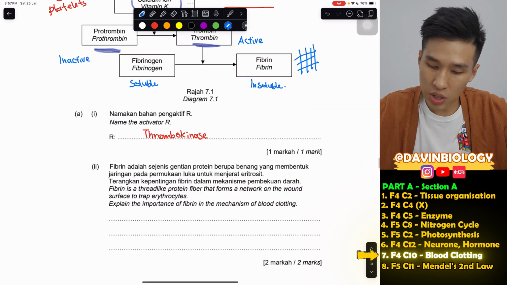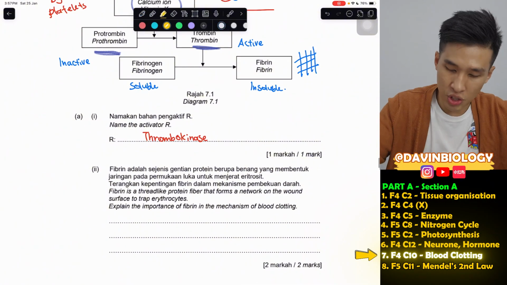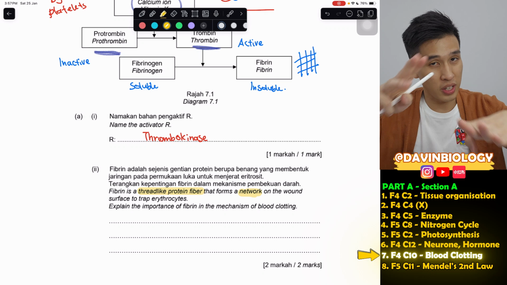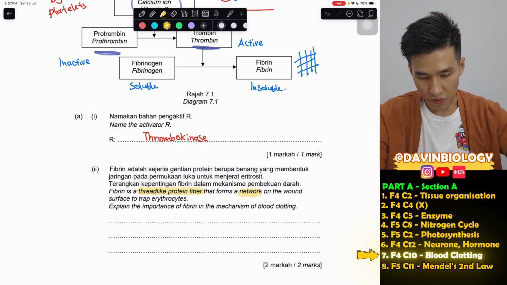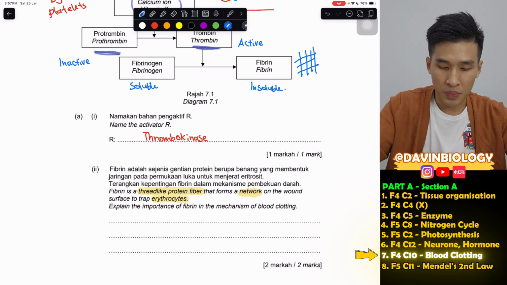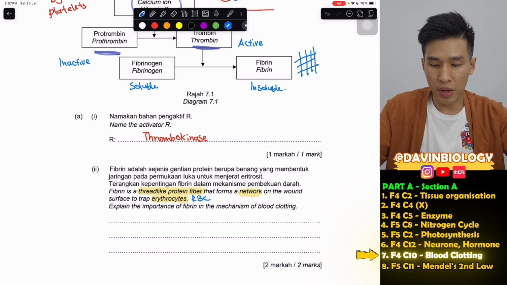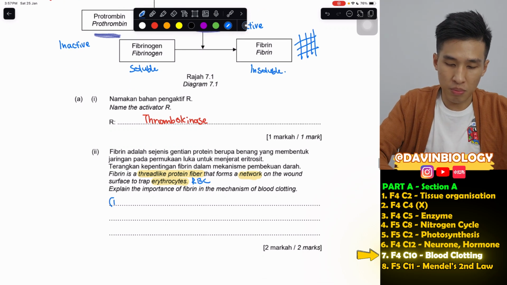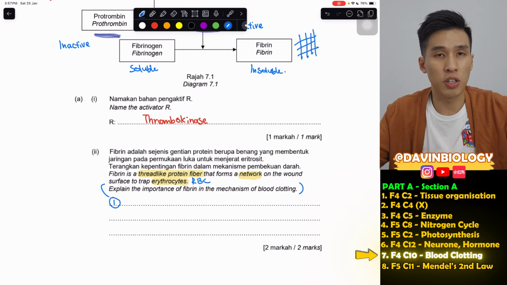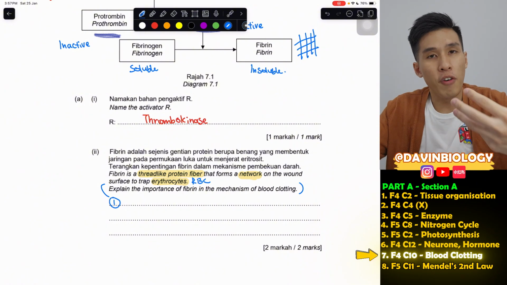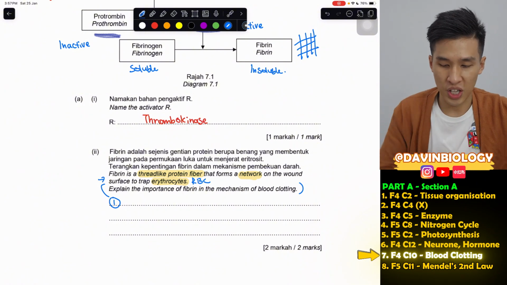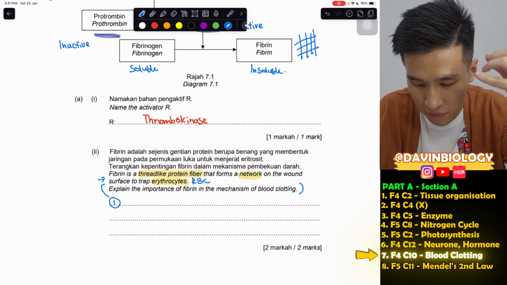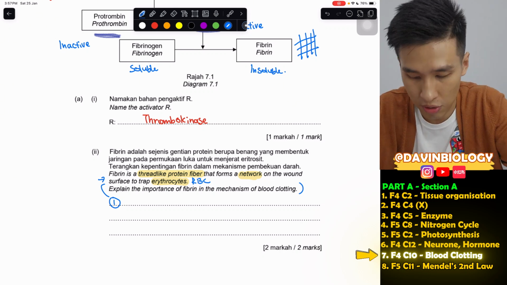Okay, so then the question that they asked here: fibrin, as I mentioned just now, is a thread-like protein fiber that forms a network on the wound, on the surface, to trap erythrocytes. Erythrocytes is your red blood cell. Explain the importance of fibrin in the mechanism of blood clotting. Basically this question is asking the importance of blood clotting, because for fibrin, they already mentioned here its main function: a thread-like protein fiber, forms a network, trap the erythrocyte. So you cannot repeat this already.